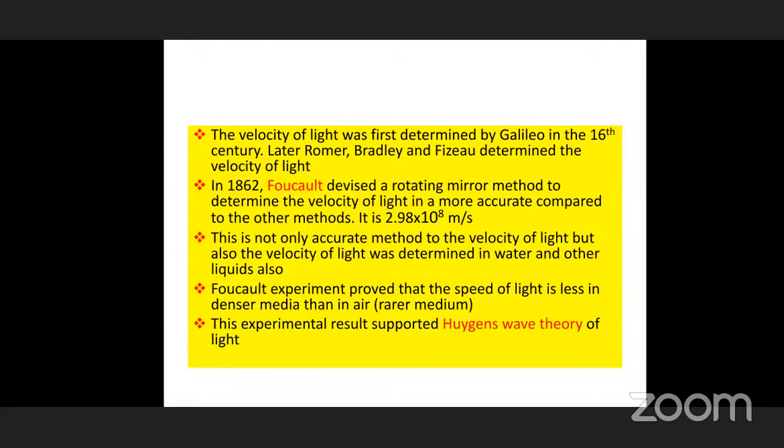This is the importance of Foucault's experiment. Not only was it an accurate method to find the velocity of light, but the velocity of light was also determined in water and other liquids. Foucault's experiment proved that the speed of light is less in denser media. This is the most important observation proved by Foucault's experiment. Speed of light is less in denser media than in air or rarer media.